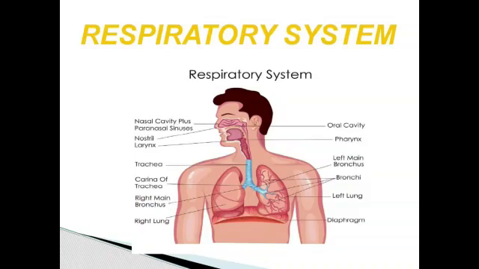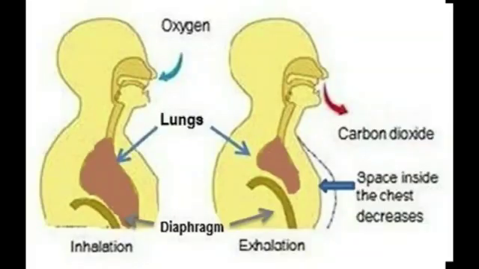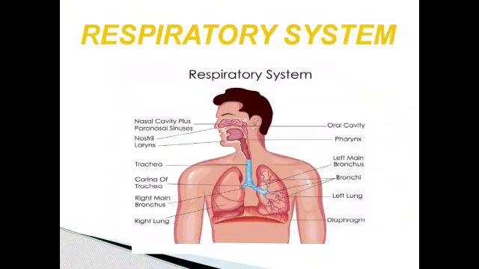The respiratory system provides oxygen to the tissues of the body and removes carbon dioxide from the tissues. There are 3 major parts forming the respiratory system: airway, lungs and muscles of respiration. Airway. The airway includes the nostrils, which are the external opening of the nose. Then the nasal cavity.